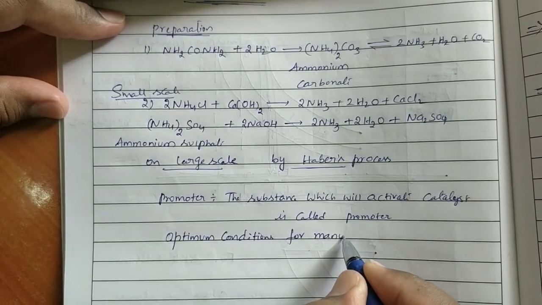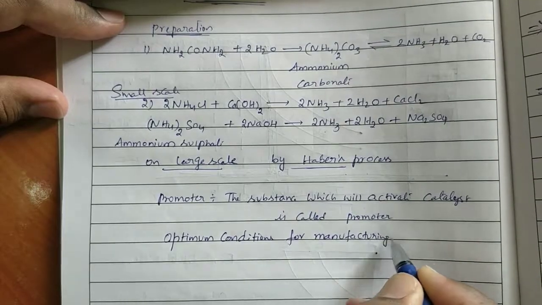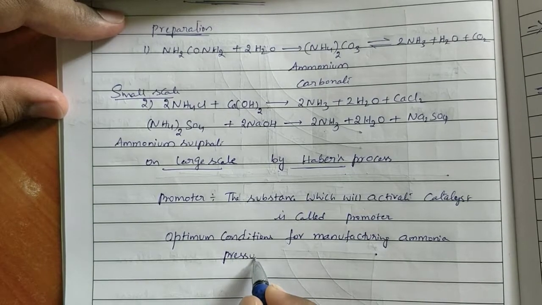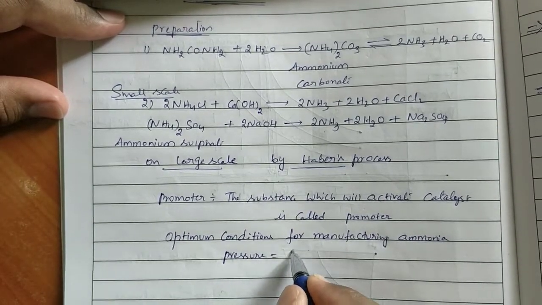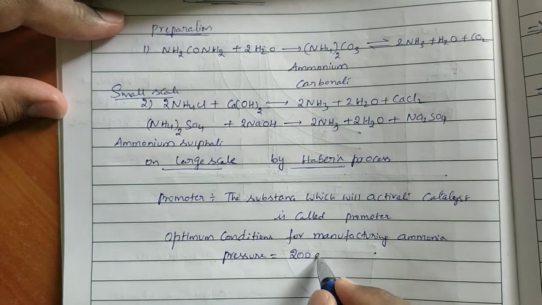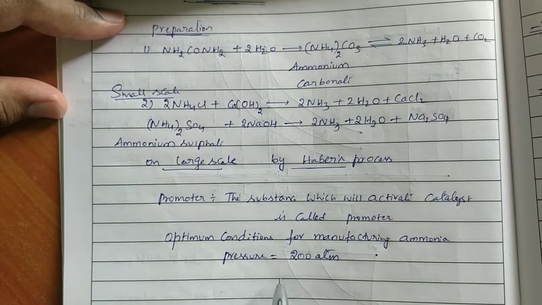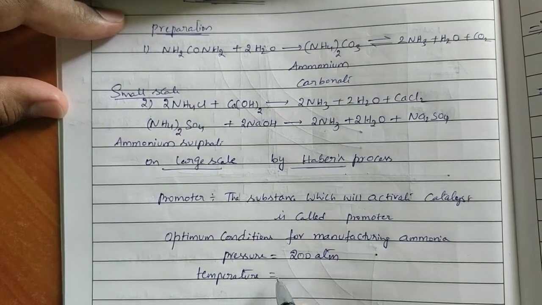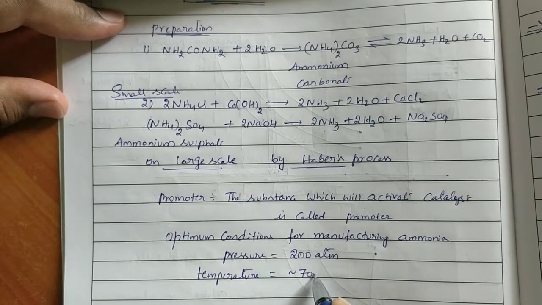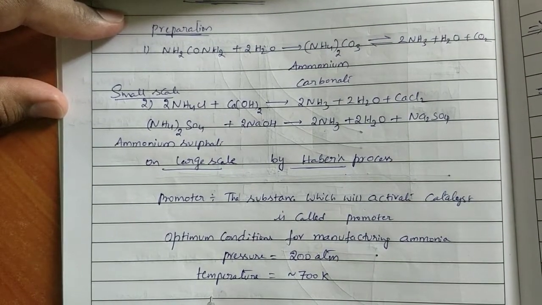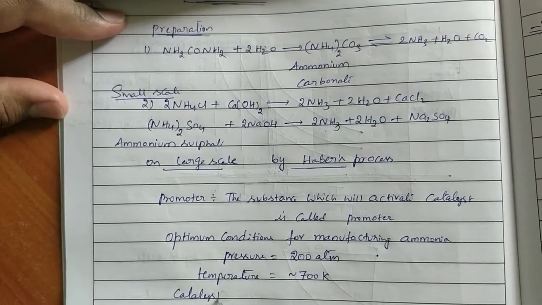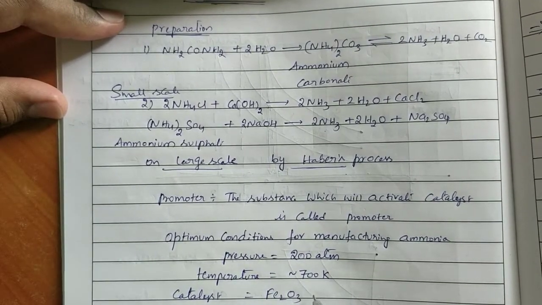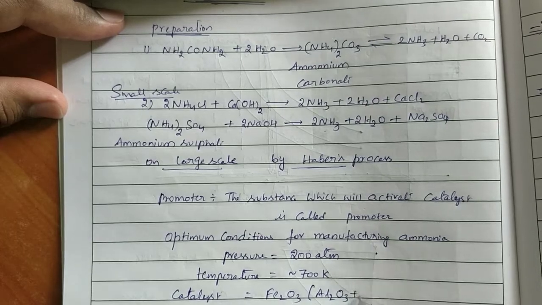Optimum conditions for manufacturing ammonia. Pressure: almost 200 atmospheres. Temperature: approximately 700 Kelvin. Catalyst: Fe2O3, iron oxide, in presence of Al2O3 plus K2O.